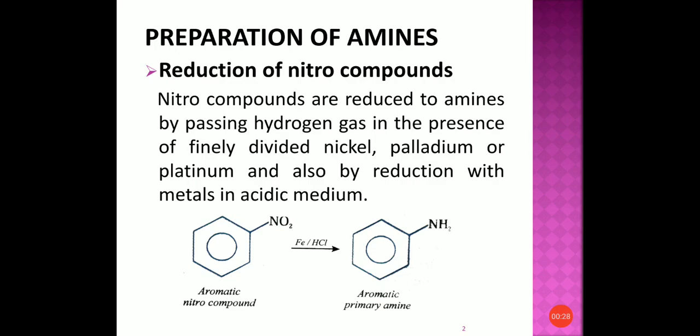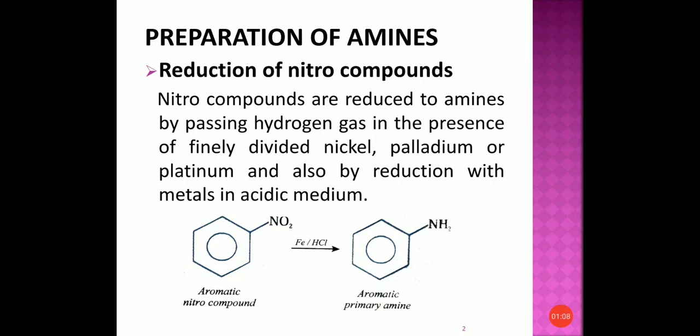Nitro compounds can be reduced to amines by passing hydrogen gas in the presence of finely divided nickel, palladium or platinum, and also by reduction with a metal in acidic medium. Here we are going to see the reaction of nitro compounds with metal in acidic medium. Nitrobenzene, the aromatic nitro compound, is reduced with metal, that is iron, in acidic medium, that is HCl. You get aromatic primary amine.